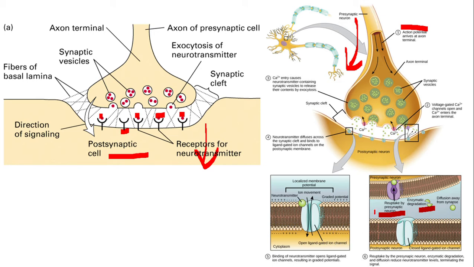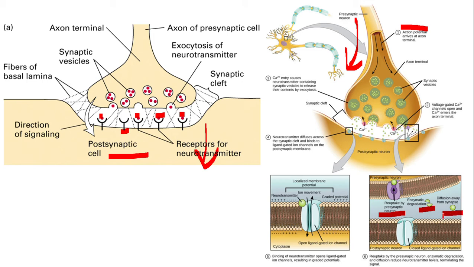The neurotransmitter should be released. It should cause a reaction only upon the arrival of an action potential here. When the action potential is not there, there should not be any neurotransmitter in the synaptic cleft. So once the action potential is coming here, neurotransmitter is released. It is binding with the postsynaptic neuron receptor. It is causing some chemical reactions on the postsynaptic neuron. Thereafter, immediately, either the neurotransmitter is taken back into the presynaptic neuron, or it is broken down by means of enzymes. It may also diffuse away from the synapse.